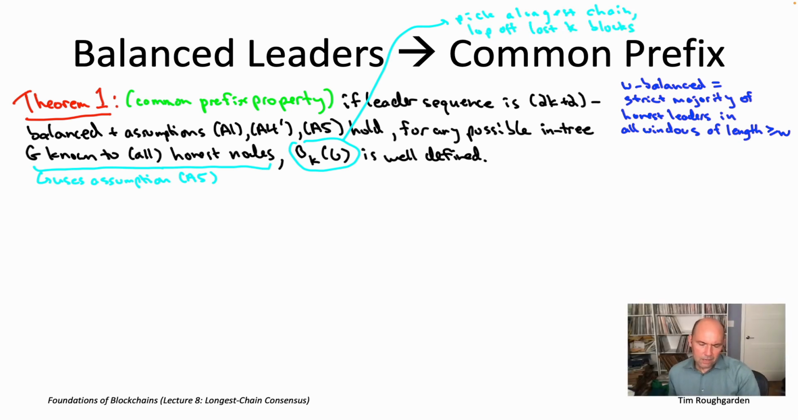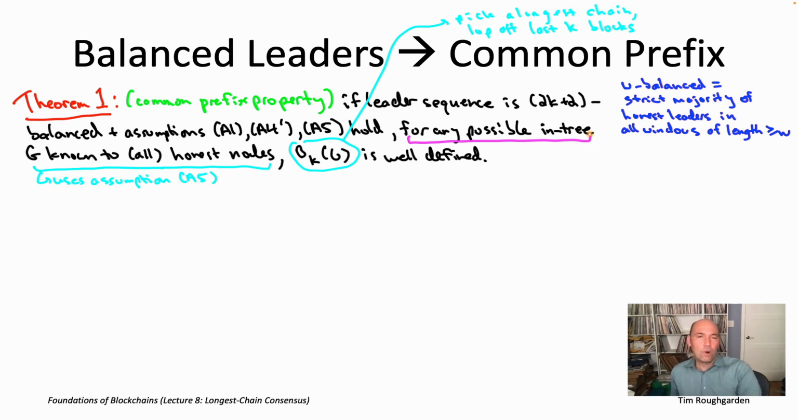The other thing you should be wondering about is this phrase, for any possible in-tree, in Theorem 1. The point to realize here is that just because we fixed the leader sequence, a 2k plus 2 balanced leader sequence, that doesn't actually uniquely pin down the in-tree capital G that the honest nodes know about. There are two things that are underspecified and that could resolve themselves in any number of ways. More obviously, perhaps, Byzantine nodes can be doing whatever. So for different Byzantine strategies of announcing or not announcing various blocks, you're going to get different in-trees, capital G, known to all the honest nodes.